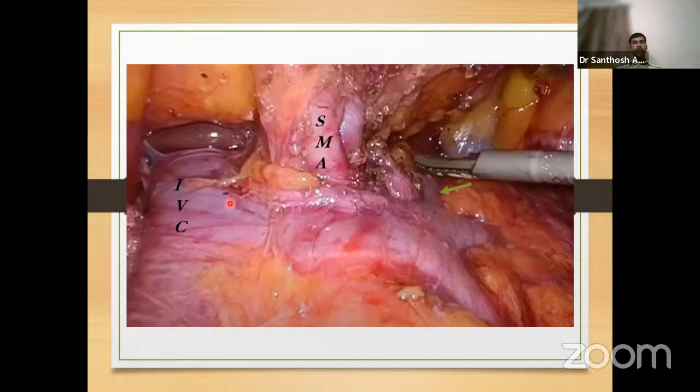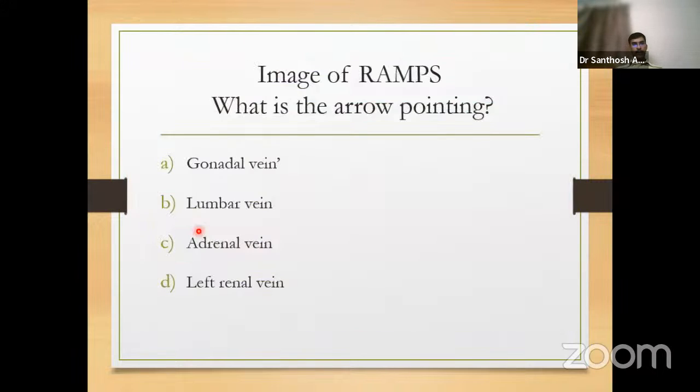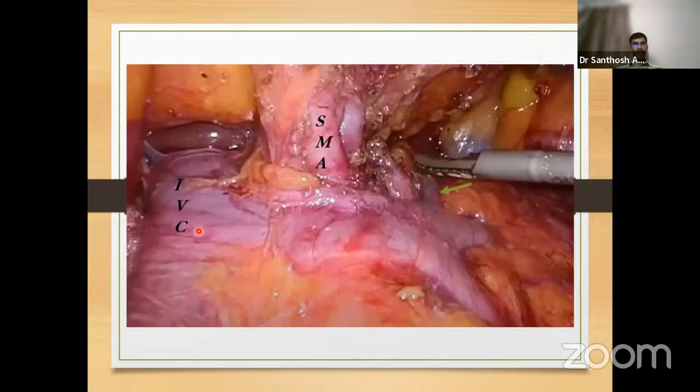So to orient oneself, the SMA is retracted above. The pancreas is divided here. This is the bed of RAMPS. We are seeing one vein entering into the IVC. We are seeing another vein entering into this vein. So what is this vein which enters into the vein which in turn enters into the IVC? The answer is the adrenal vein.